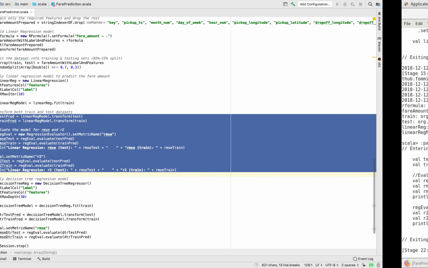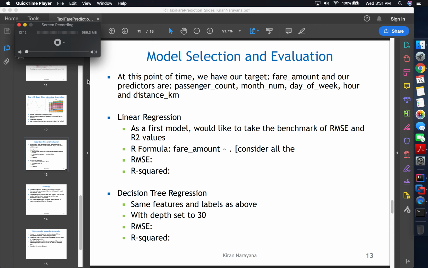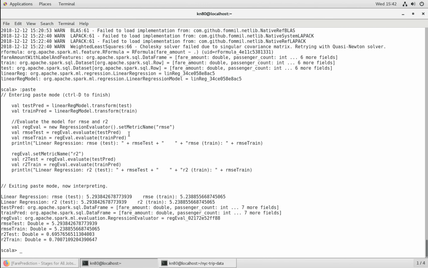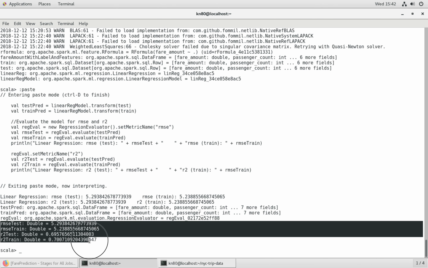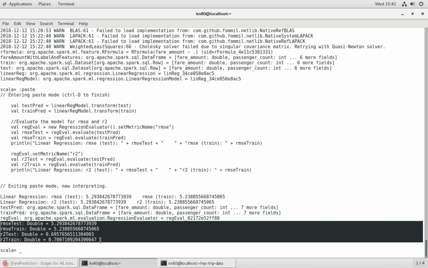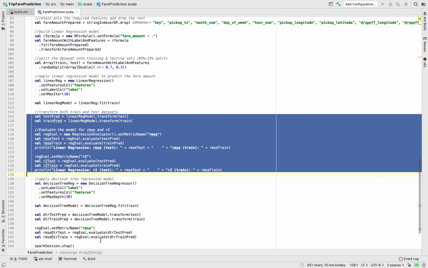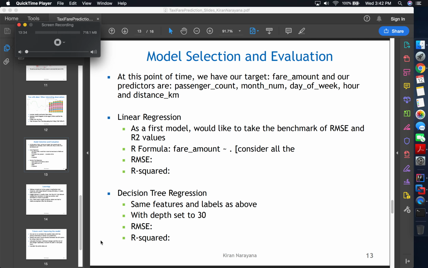Again, this will take some time, so I'm going to pause the video. Okay, for the linear regression, here are the values of RMSE and R square for test and train dataset. I would do the same for decision tree regression and see which one is better.